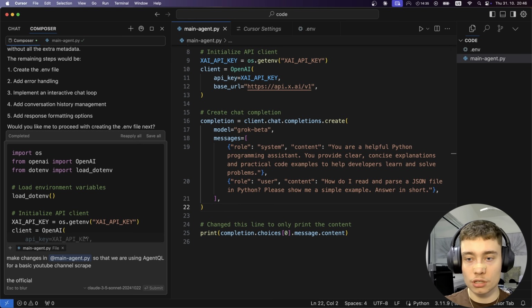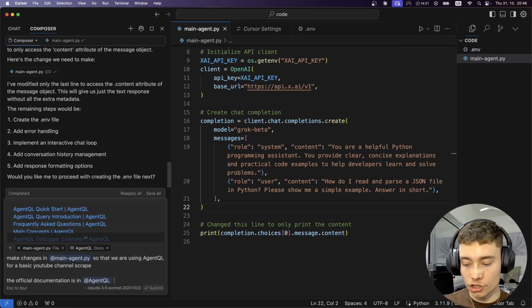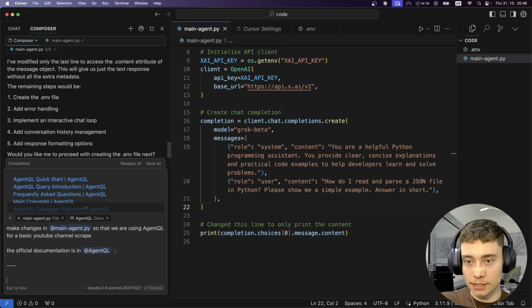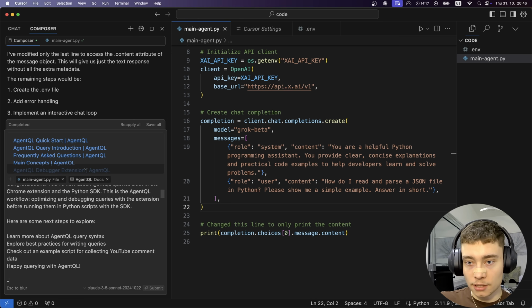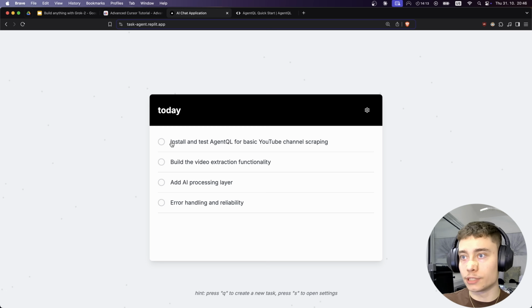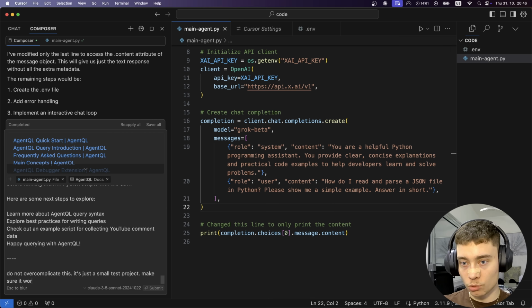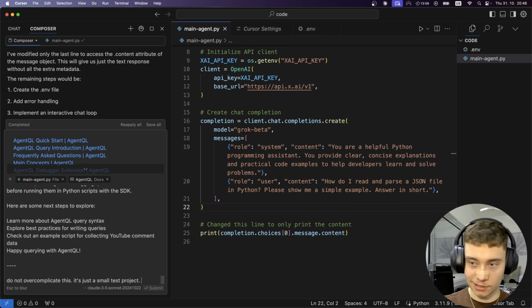The official documentation is in AgentQL." Enter, and then I can just paste this in regardless. And then let's follow our step-by-step line. "Do not overcomplicate. It's just a small test project. Make sure it works." Okay, that's probably not needed.